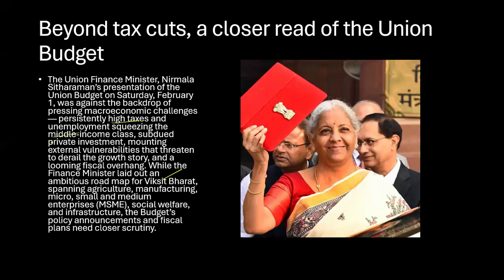So Viksit Bharat. Here you can see the foundation laid out for an ambitious road to Viksit Bharat, spanning agriculture, manufacturing, micro, small and medium enterprises, social welfare, infrastructure, budget policy and announcement of fiscal plans. All these things have been mentioned in the budget. These are the policies revolving around agriculture, manufacturing, MSMEs, social welfare and infrastructure, which the union budget is focusing upon. So we have to understand what problems we are facing and what exactly it is focusing upon.